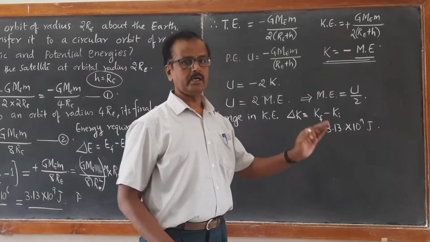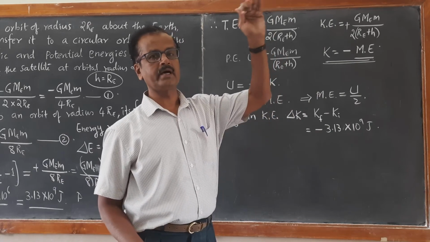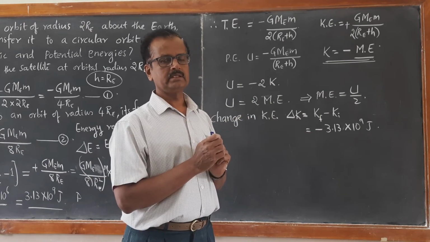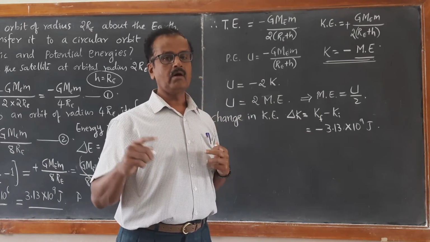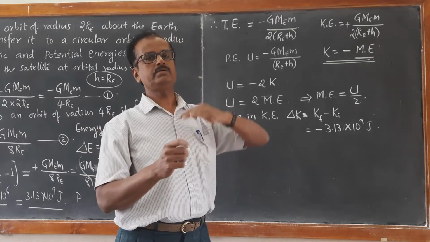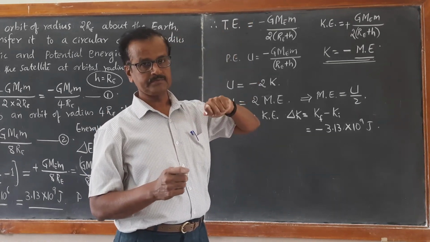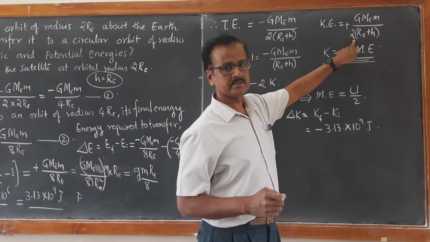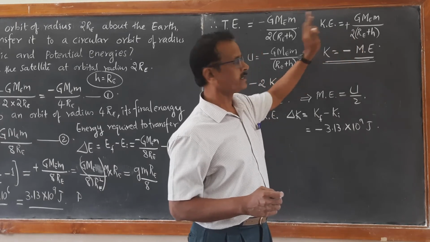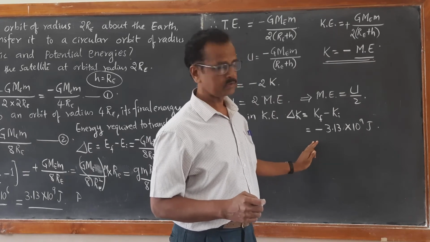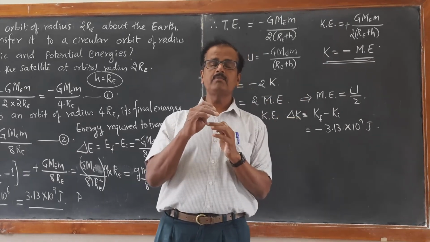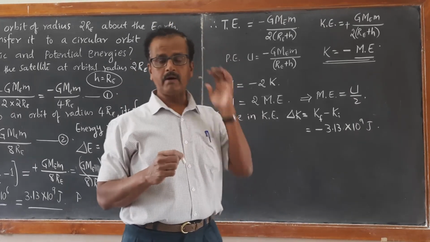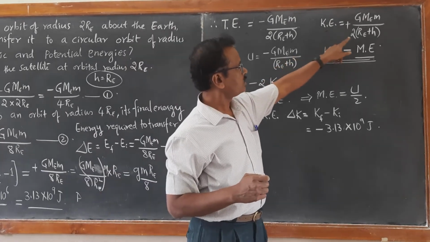As you go to the orbit of higher and higher radius, higher and higher height, the kinetic energy decreases. It means the orbital velocity of the satellite goes on decreasing as you go to higher and higher altitudes, because as h increases, the denominator increases. As the denominator increases, kinetic energy decreases. That is evident from this calculation also. As you go to orbits of larger and larger altitude, the kinetic energy goes on decreasing.